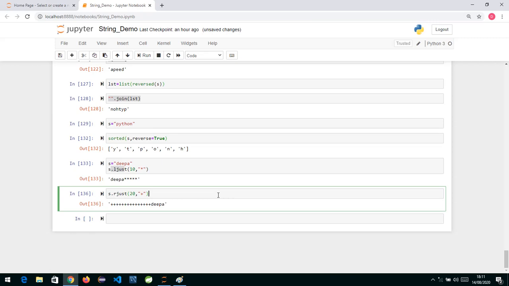Plus will do concatenation, star will do replication. We also saw that in Python we have both negative indexing and positive indexing. To extract a single character, you can use a positive index or a negative index. A negative index is always backward, starting with -1, -2 and so on. A positive index goes in the forward direction: 0, 1, 2, 3, 4. Also, if you want to extract a subpart from a string, we can go for slicing. In slicing we write the string variable name, square bracket, start, colon, end, colon and step, and accordingly we can do slicing.